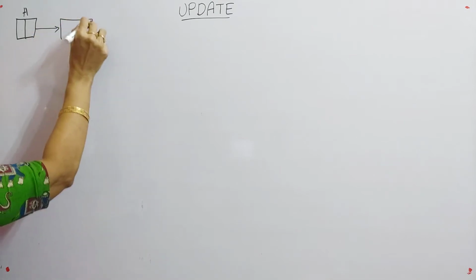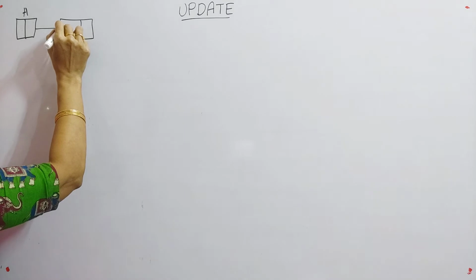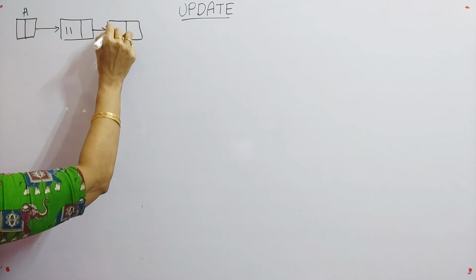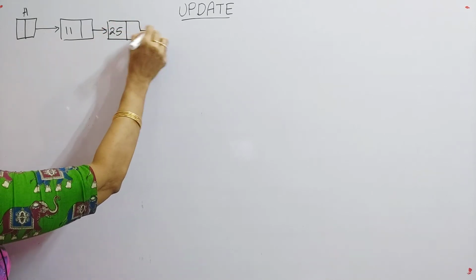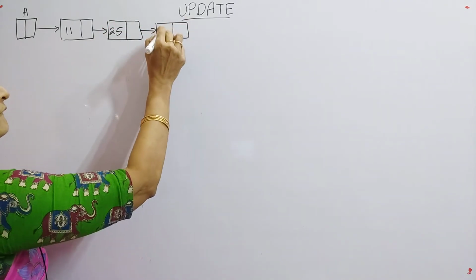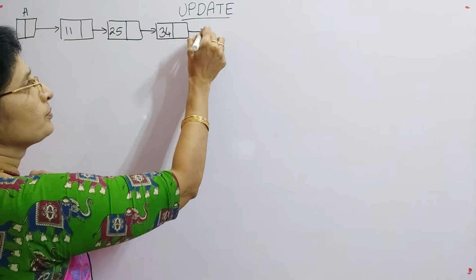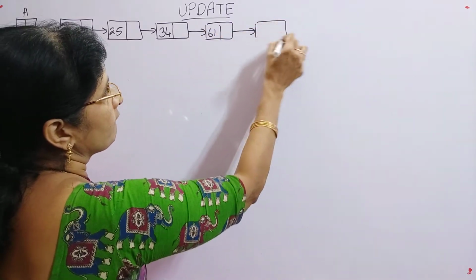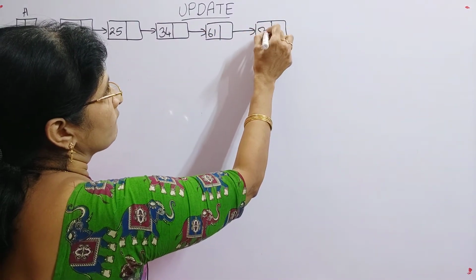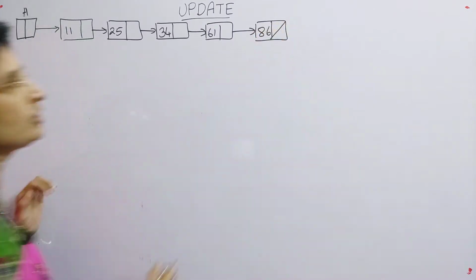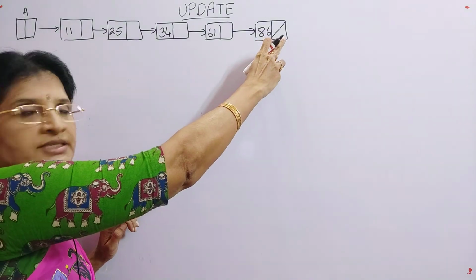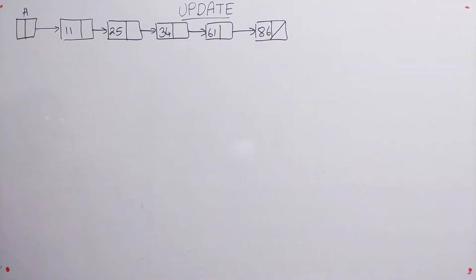Next I am giving my values, that is some 11, 25, 34, so this is the last node. So that's why 86 next contains none. So how many nodes am I having in my linked list now? I am having a total of 5 nodes.